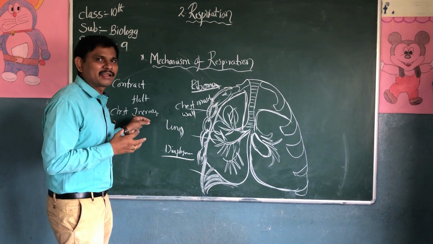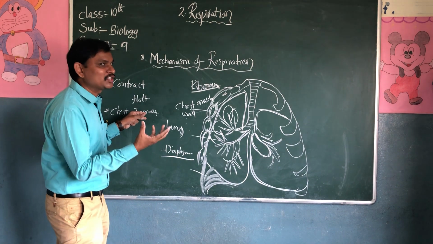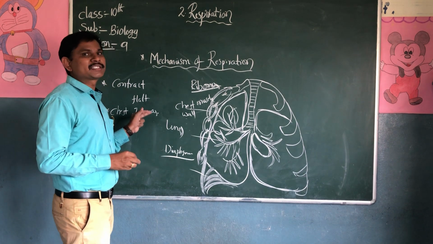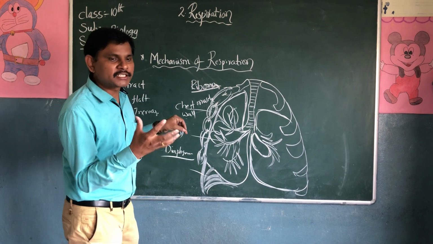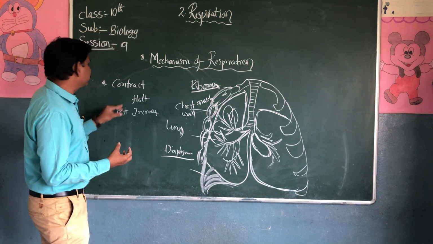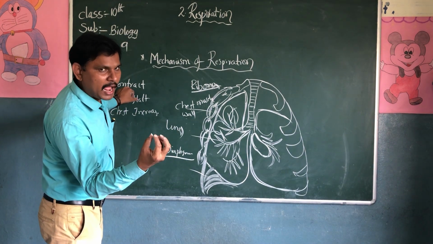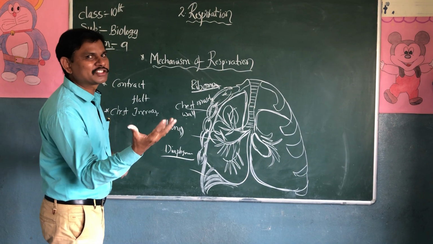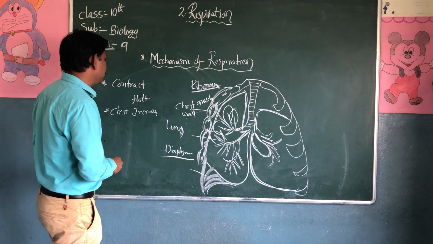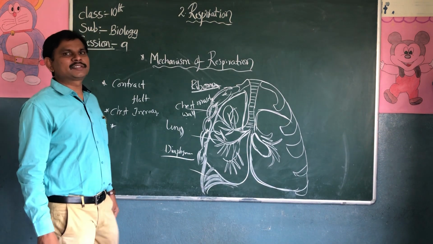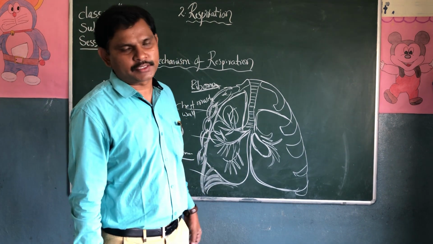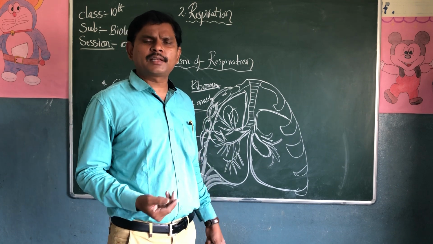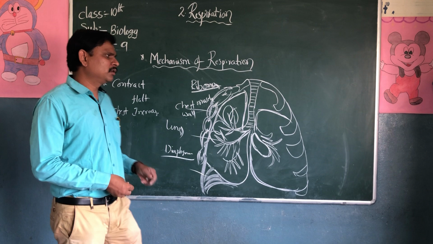There is always an opposite relation between the diaphragm and the chest cavity. If the diaphragm contracts, the chest cavity increases. Due to this, pressure is not required for the inhalation process. We can easily take oxygen into the lungs. Pressure is not required for the inhalation process.